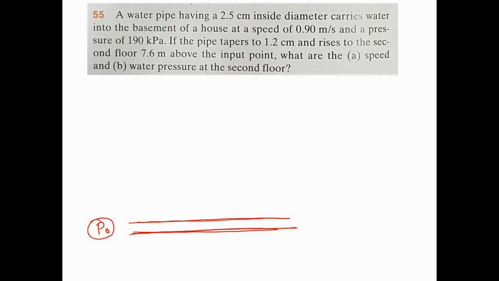Okay, now just see this question. If the pipe tapers to 1.2 centimeter and rises to the second floor, that means this pipe tapers a little bit and will be rising to the second floor. Now what is the pressure here? Is it exactly P0? No, we don't know. It will be different. Am I right or not? Yes, you're right. And its height is extended. How much height is it extended? You can see the question.